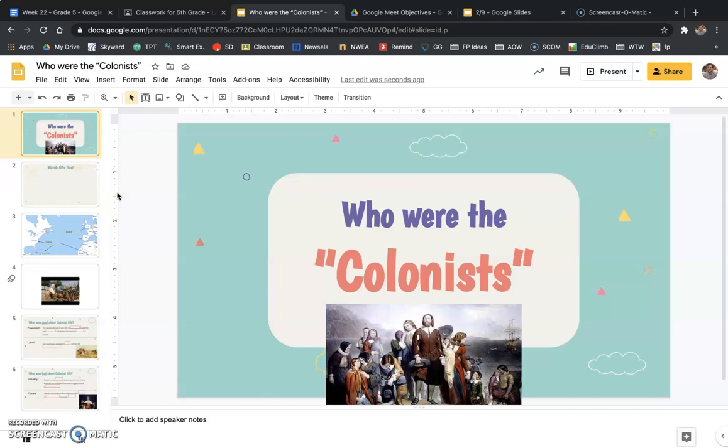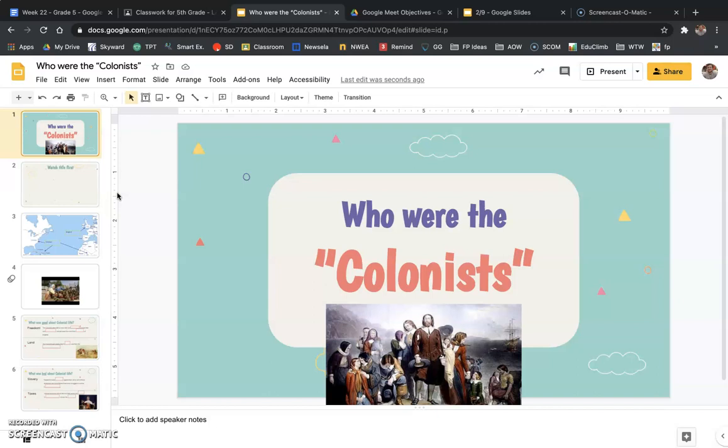Today, we are going to talk about the colonists. Okay, who were the colonists? Now, the colonists, it's pretty easy. It's just the people who lived in the 13 colonies. So colonists are the people who lived in the 13 colonies.